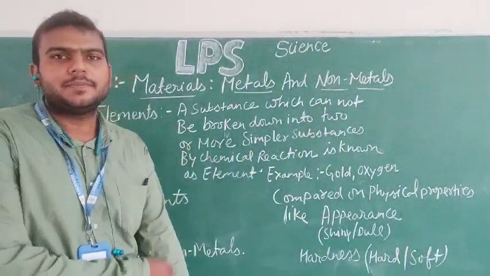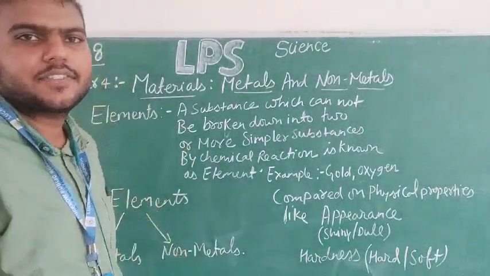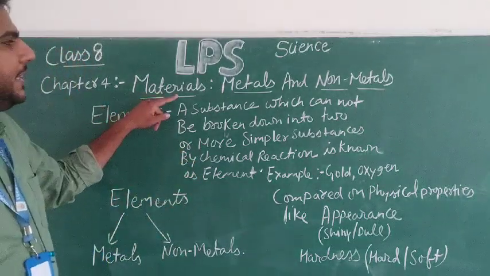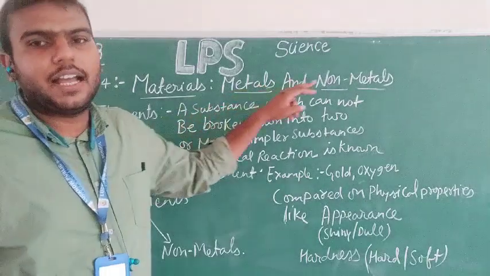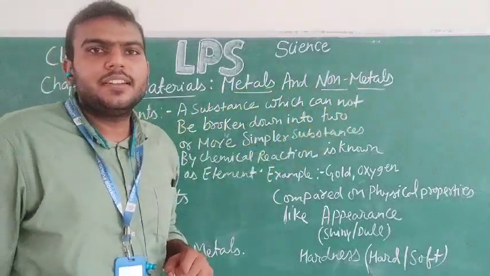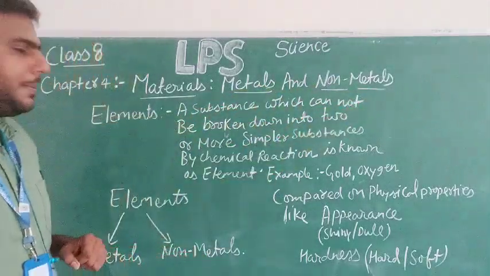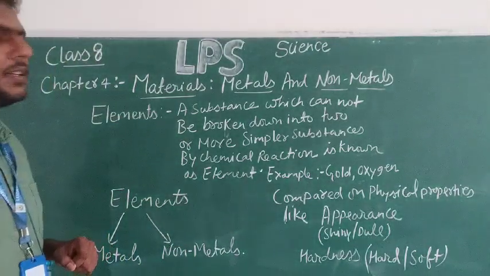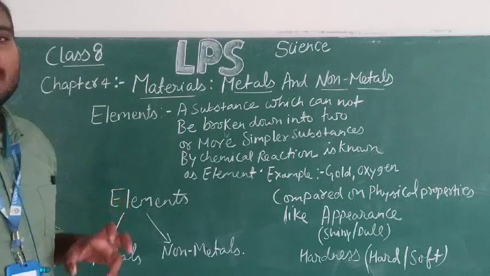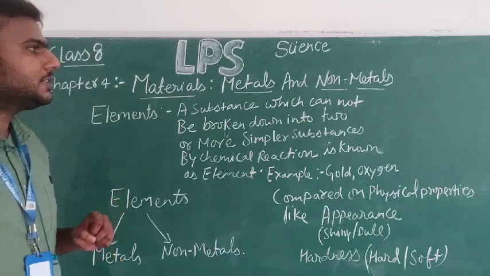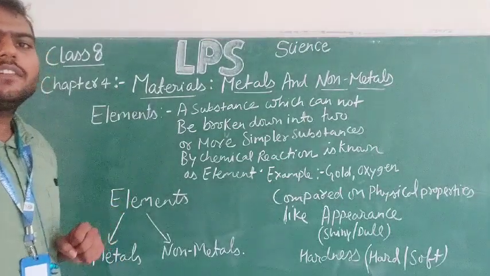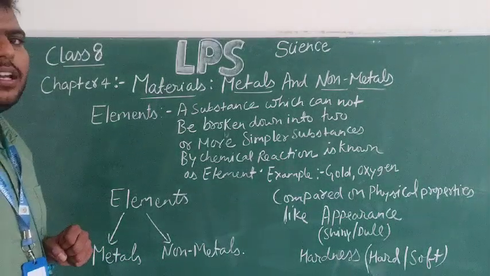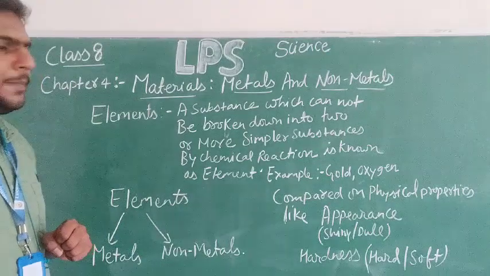Good morning, class. This is our science class of class 8, chapter number 4, that is Materials: Metals and Non-metals. In this chapter, we will be talking about materials and their categories, how they are classified under metals and non-metals, and how we will determine whether a particular material is a metal or a non-metal.